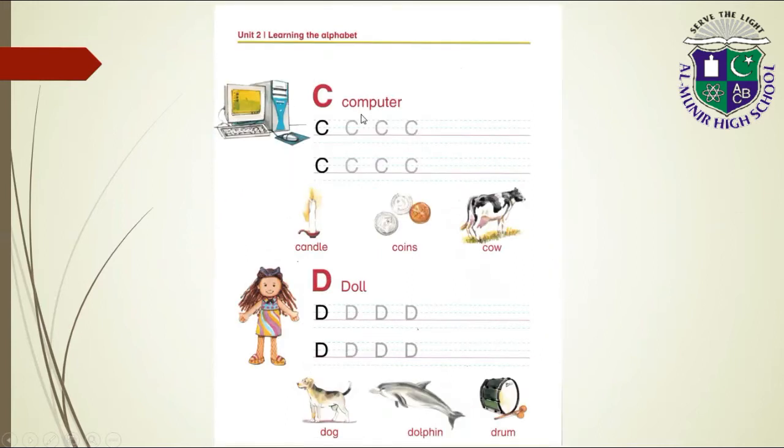C computer, C candle, C coins, C cow. D doll, D dog, D dolphin, D drum.